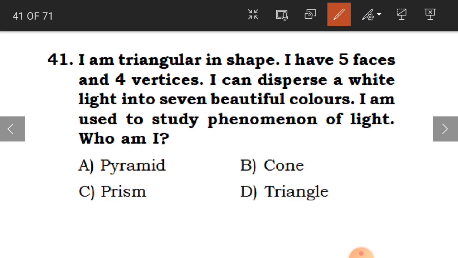Okay, which is triangle in shape. We have already learned which is triangle in shape and which is the refraction of light. So which has got 5 faces and 4 vertices. Okay, so I can disperse a white light into 7 beautiful colors. So what is this? Is it a pyramid, cone, prism, or triangle? And the answer is prism, children. Clear? And the answer is prism.